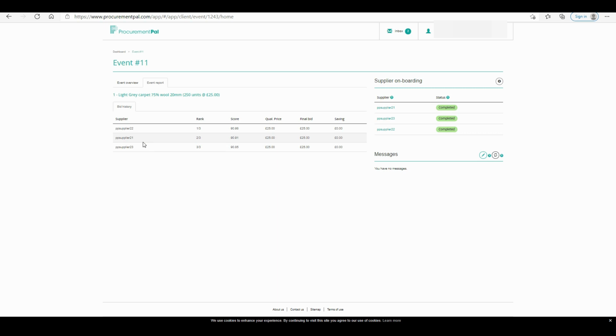So again, it's completely customised by yourself for your needs, and you can have questionnaires or variables like lead time and payment terms all contributing to the weighting of this event, and the system will score it automatically based on your customization.